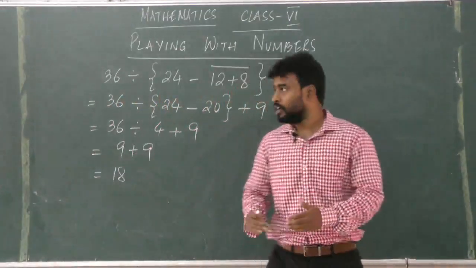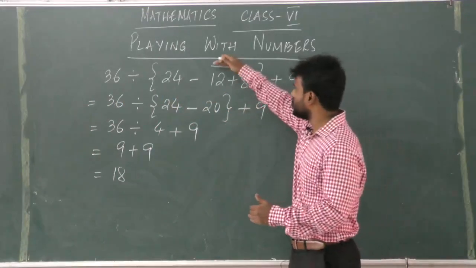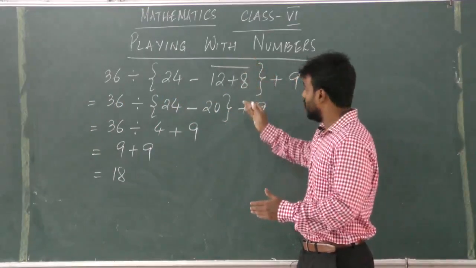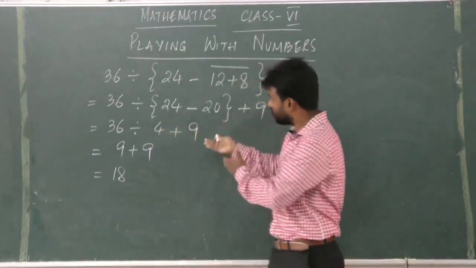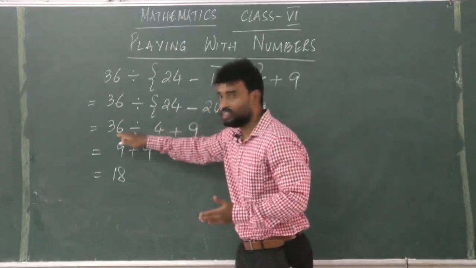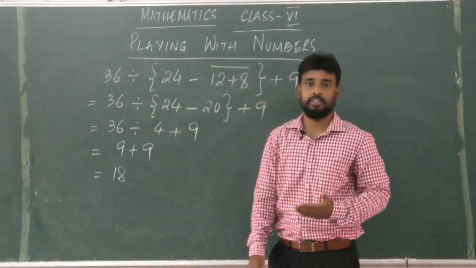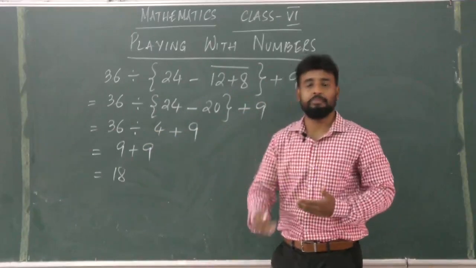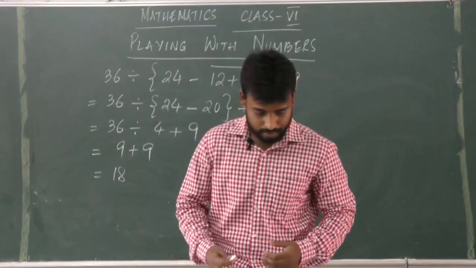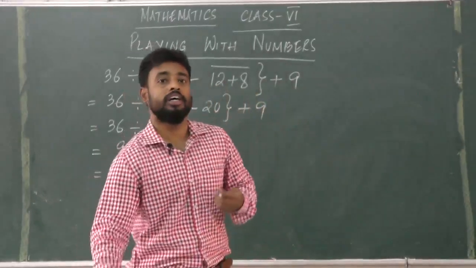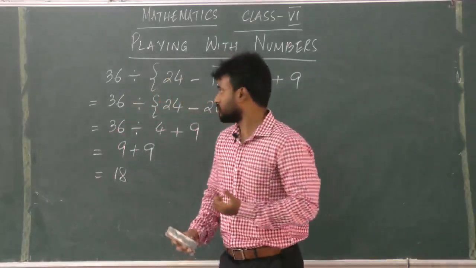So you can see here, when we do simplification, it's a step-by-step process. So first we solve the bar bracket. After solving the bar bracket, we solve the curly bracket. After solving the curly bracket, we did the division. And then after doing the division, we added the number. So this is how the step-by-step process has to be followed in order to solve any problem on simplification. Let us come to the next subtopic of this chapter, and that is factors.